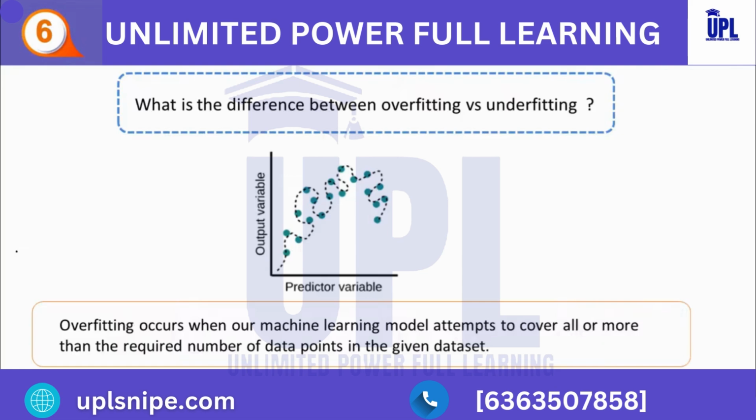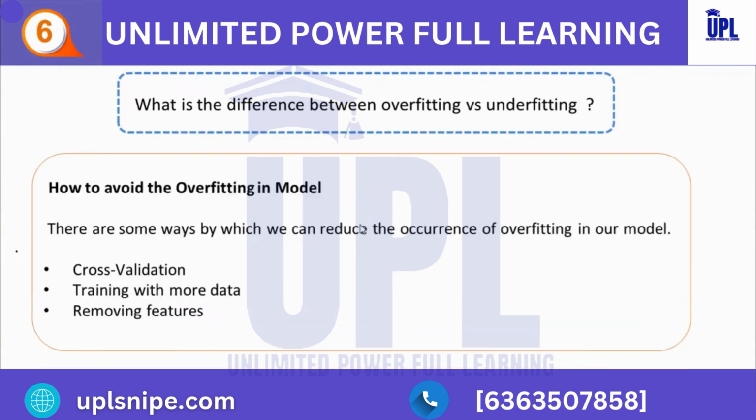So you can see in this graph, the model tries to cover all the data points. So it looks efficient, but in reality, it is not so. Because the goal of the regression model is to find the best fit line. But here, we have not got any best fit, so it will generate prediction error. Now, let's see how we can avoid overfitting in models.